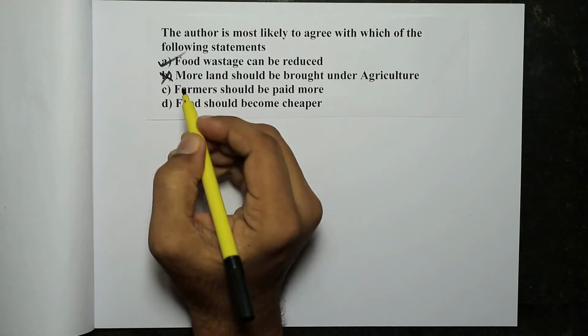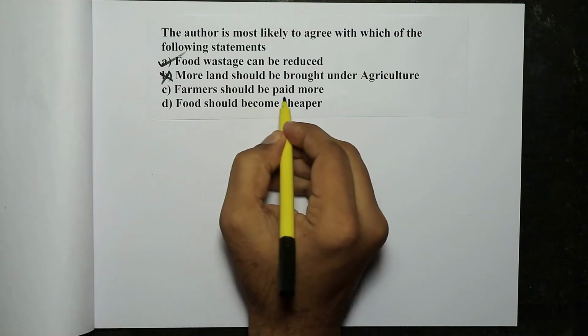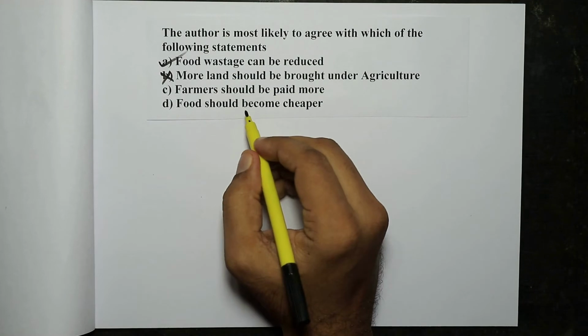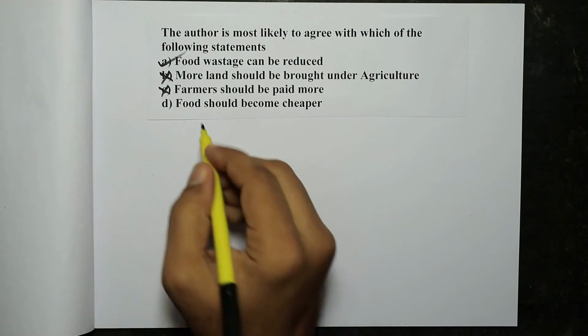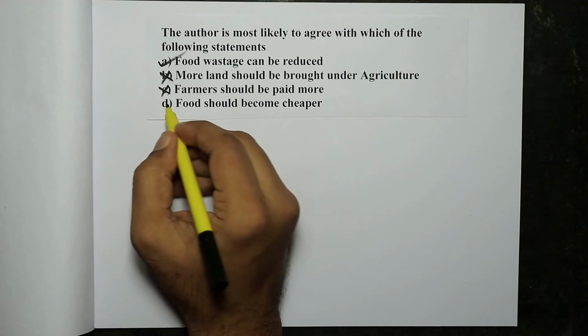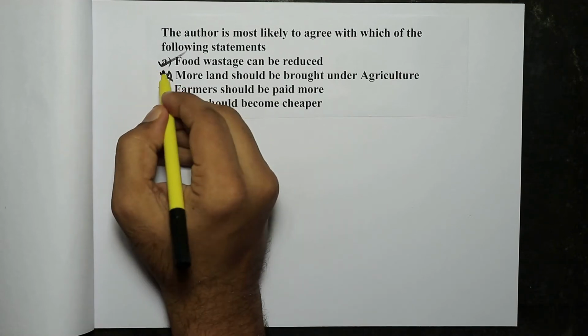So, B is wrong. Farmers should be paid more. Nothing is mentioned about the payment that farmers should receive. So, C is wrong. Food should become cheaper. Nothing is mentioned about the price of food. So D is also wrong. Correct answer is option A.